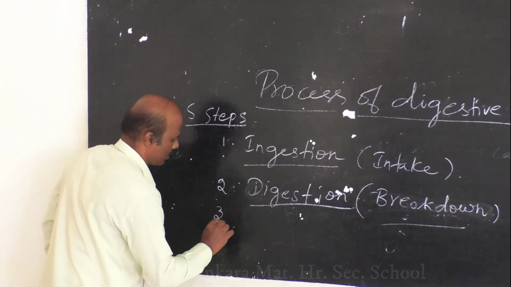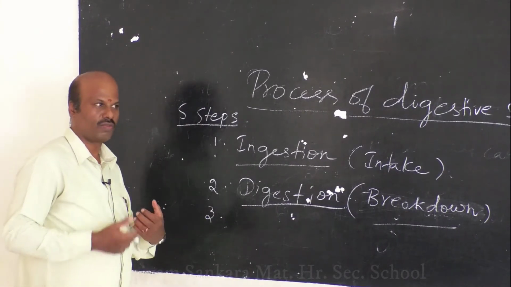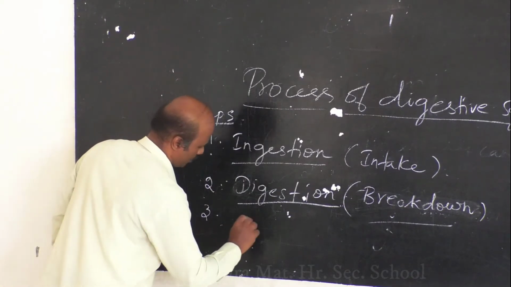Then what is the third process? This digested food present in your intestinal tract will be transported from the intestine through the blood vessels. So it is called transportation.